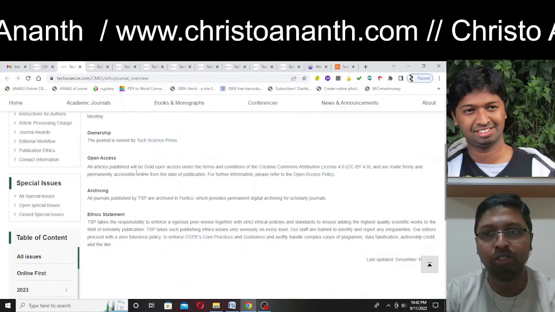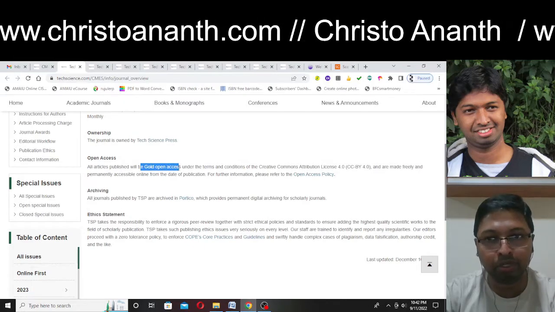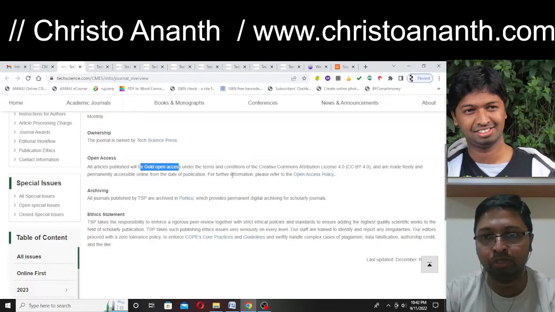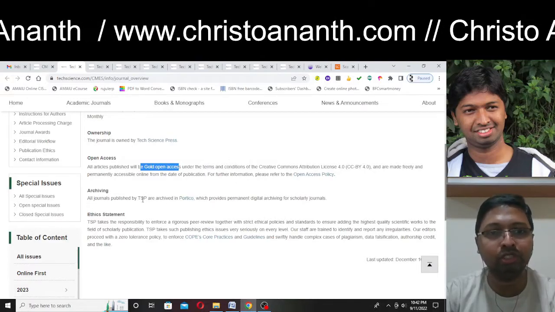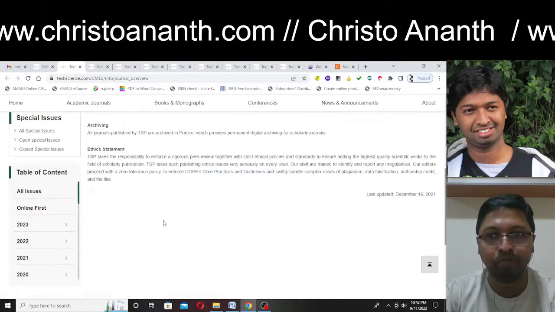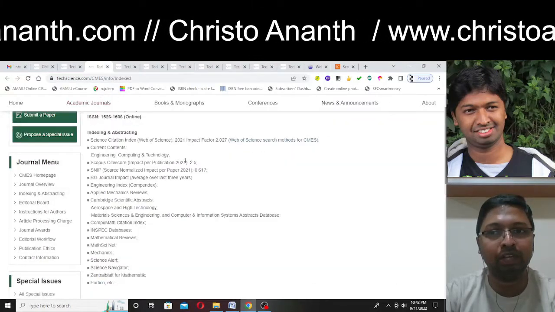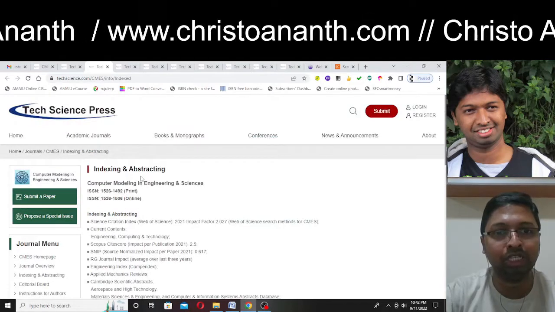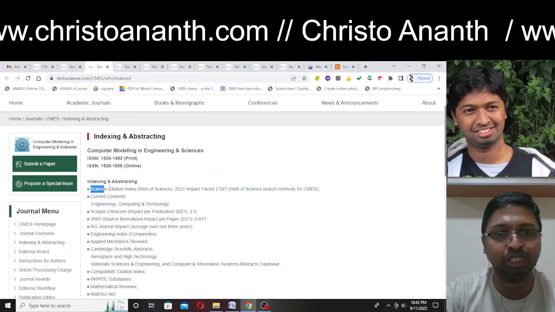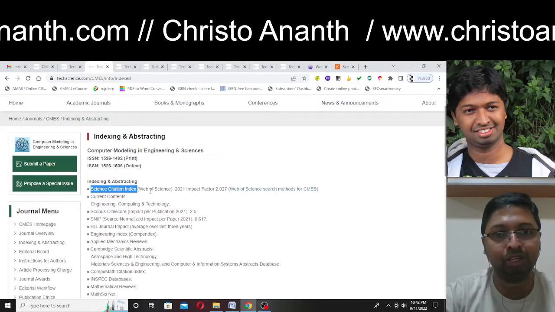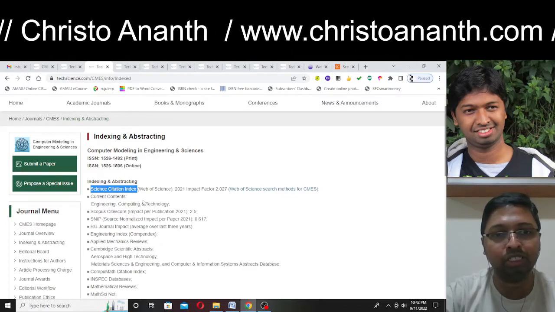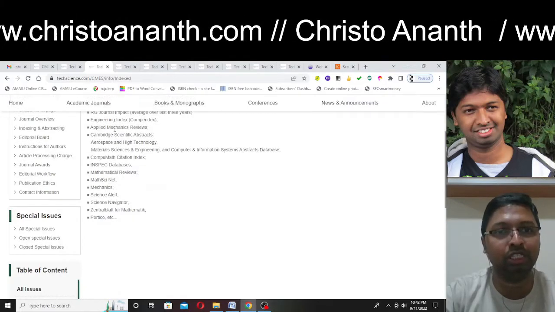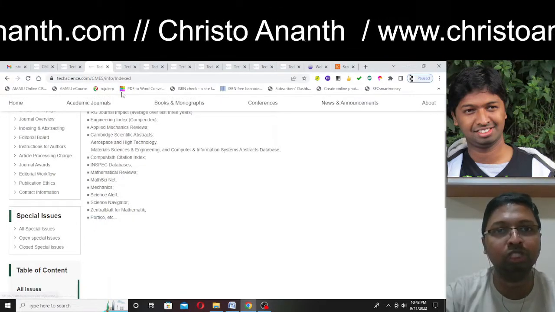They also have a category called gold open access. It has been attributed by the Creative Commons Attribution License 4.0, and of course they have given the open access policy as well. Everywhere they have followed the Committee on Publication Ethics. In the indexing and abstracting, it mainly shows that it is SCIE indexed, which is Web of Science, and of course it is indexed in the Scopus database as well. You can find all the indexing information, including the new one, which is Portico.